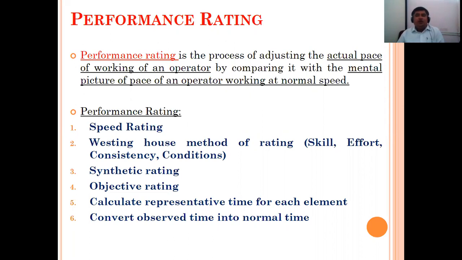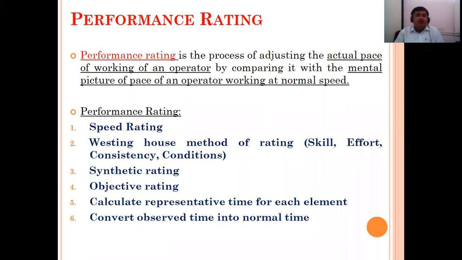For that performance rating, certain factors we are considering, certain points we are considering. In industry also, whenever we are required to give the rating of any worker, we are using certain factors, and based on those factors we are making the judgment whether this particular job, this particular task is completed or not. So what is performance rating?